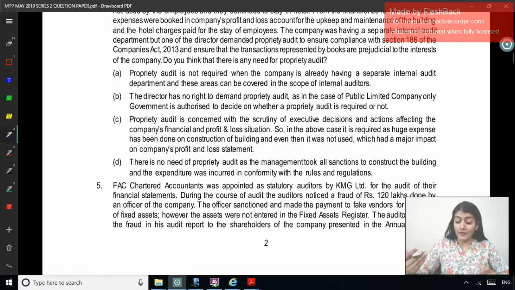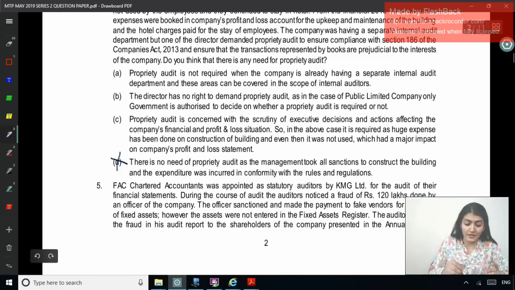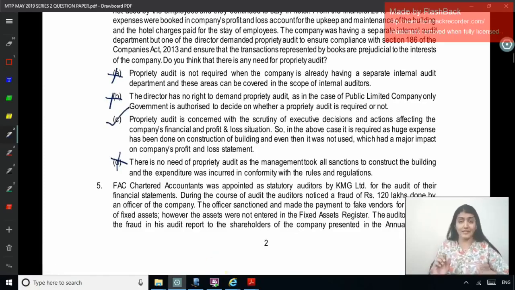So in the above case, it is required as huge expenses has been done on construction of building, and even then it was not used, which has had a major impact on the company's profit and loss. There is no need of propriety audit as the management took all the sanctions to construct the building and the expenditure was incurred in conformity with the rules and regulations. Right, so no need for propriety audit, not required, has no right to demand propriety audit, all wrong. The propriety audit is concerned. Right, so C is the correct answer.